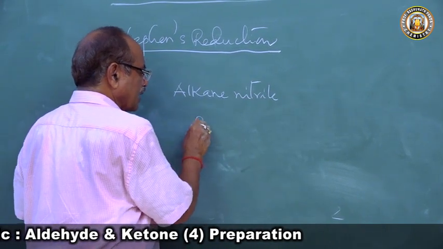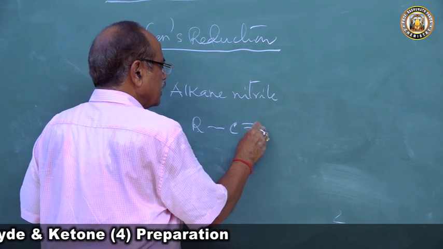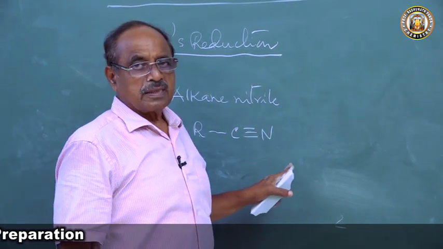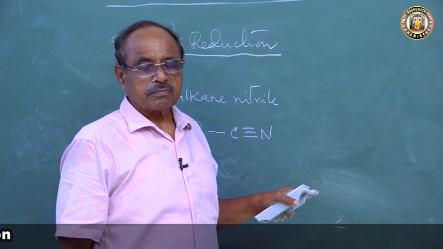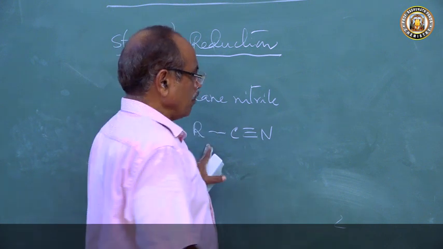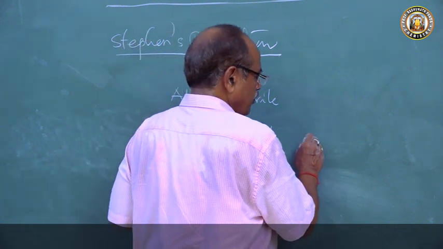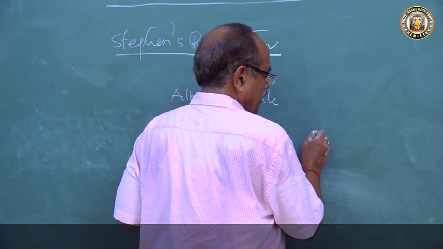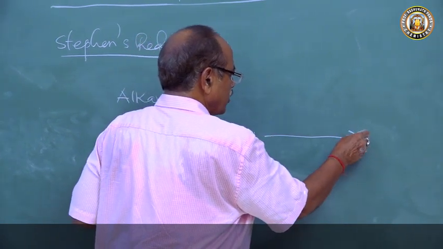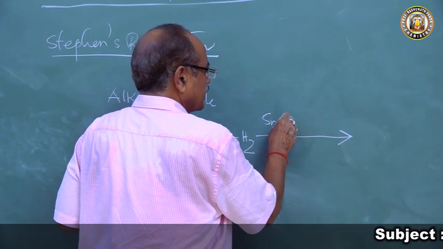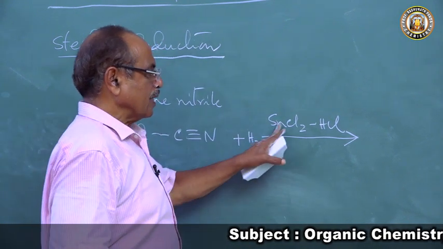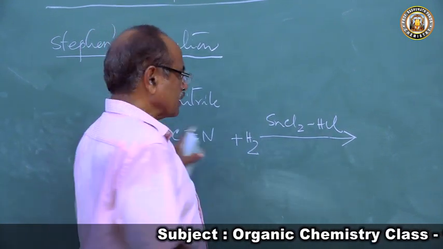that means alkyl cyanide, R-C triple bond N. When alkyl cyanide is reduced by heating with hydrogen in presence of stannous chloride and concentrated HCl, that is the first step.